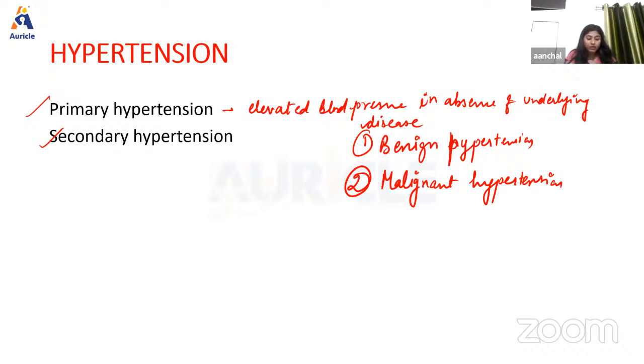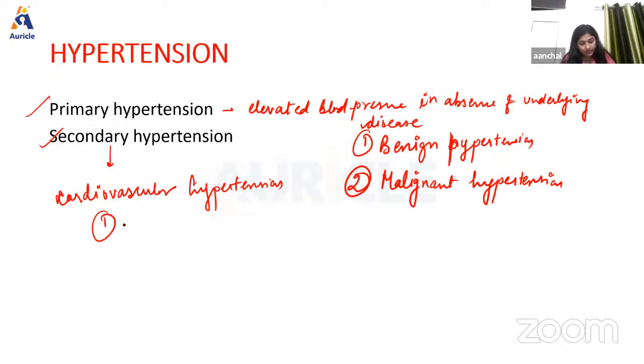Okay, in cardiovascular also we have conditions like atherosclerosis. Okay, so what is this condition? This condition is the hardening of walls of the blood vessels due to accumulation of fat. Okay, and basically in this condition there will be hardening of wall of artery.